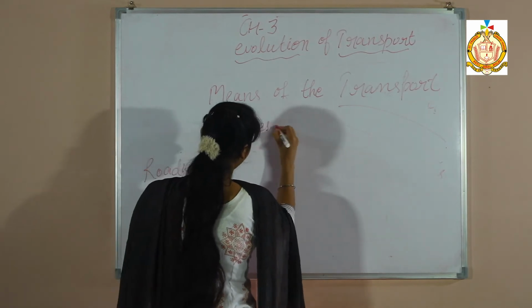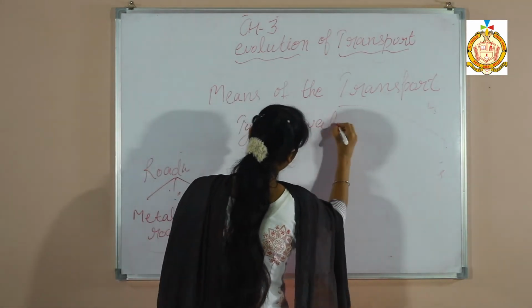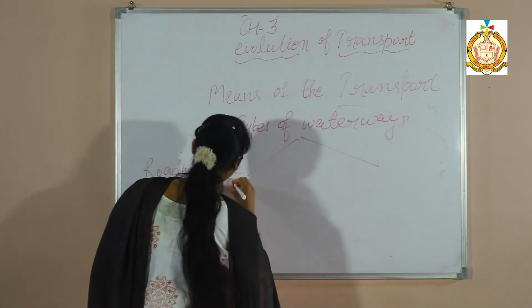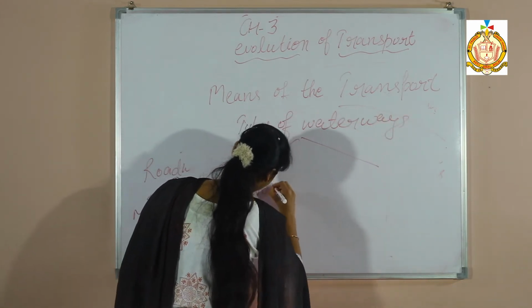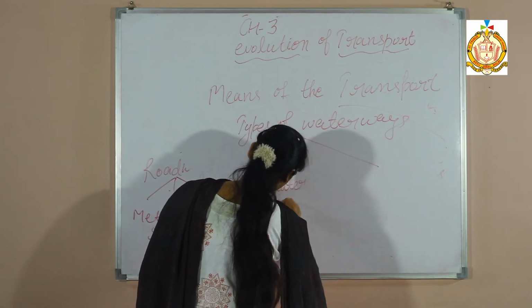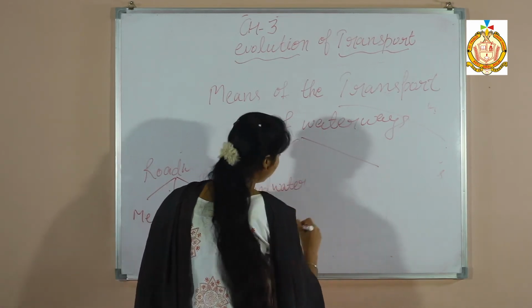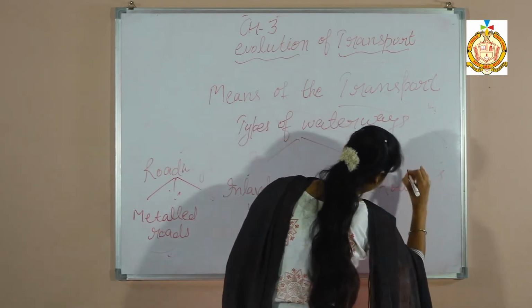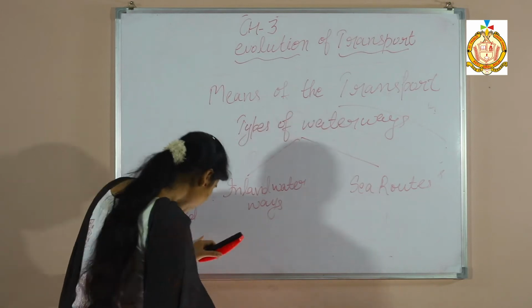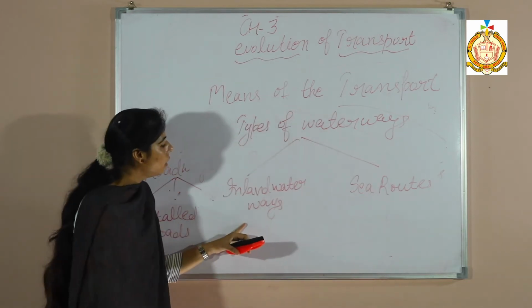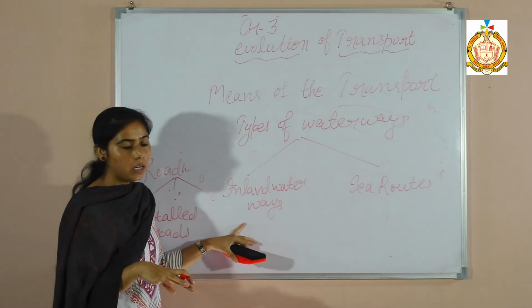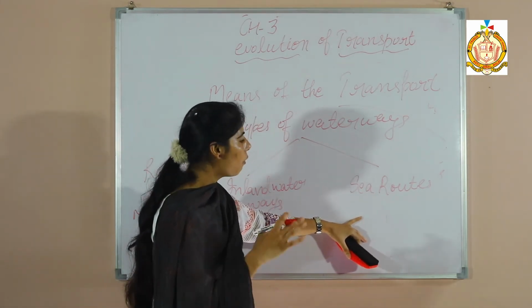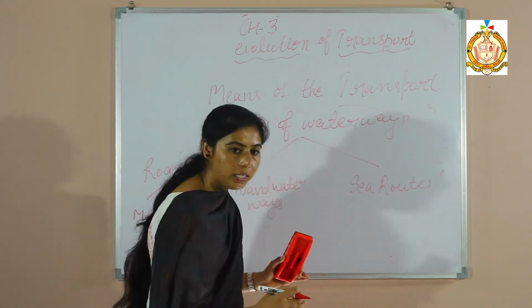Types of waterways: inland waterways and sea routes. Inland water routes help for moving within the country, and sea routes help to travel and carry goods from one country to another country.